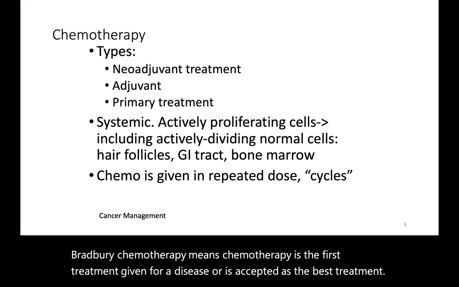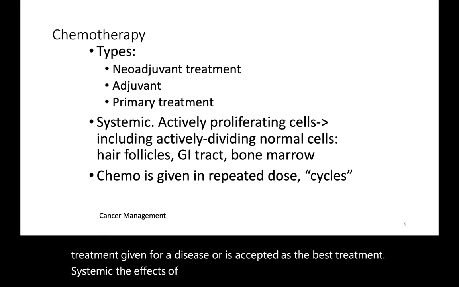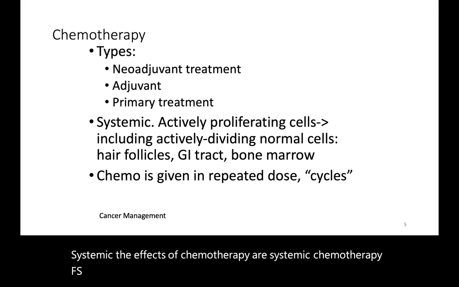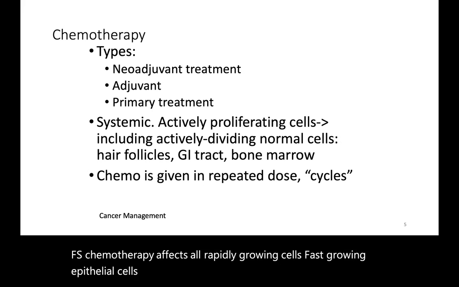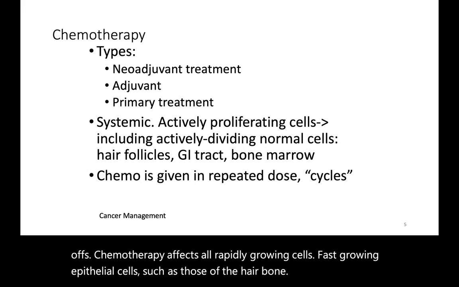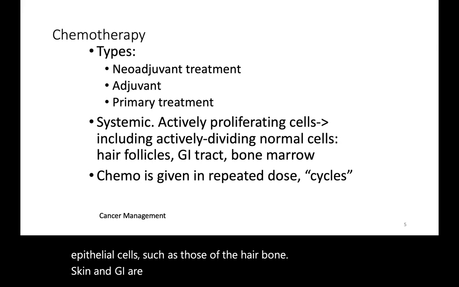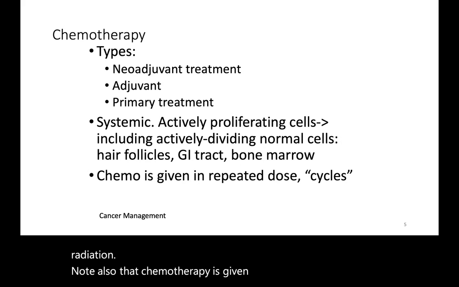Systemic. The effects of chemotherapy are systemic. Chemotherapy affects all rapidly growing cells. Fast-growing epithelial cells, such as those of the hair, bone, skin, and GI, are usually most affected by both chemotherapy and radiation. Note also that chemotherapy is given in repeated doses called cycles.